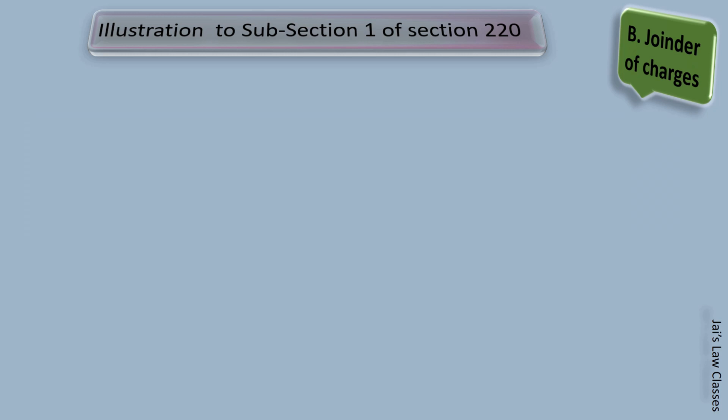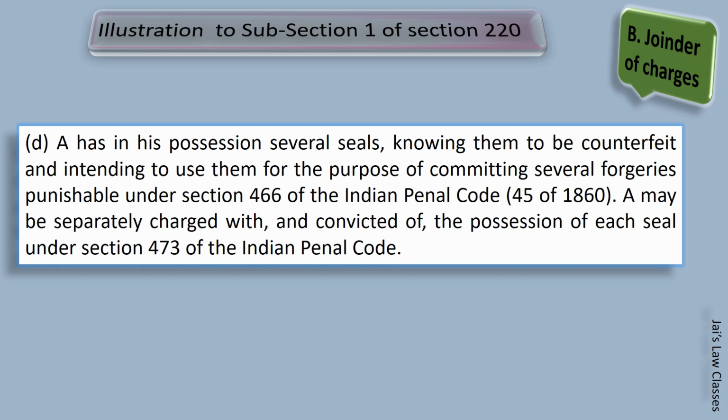Another one. A has in his possession several seals. Keeping a seal is a crime. Many people don't know that they should have an authorized letter even if they carry in a legal manner. Anyway, in this example illustration, we see that knowing them to be counterfeit means he knows that they are fake as well. And what is his intention? Intending to use them for the purpose of committing several forgeries. Obviously, that's why he was keeping fake counterfeit seals with him. Anyway, these offences are punishable under section 466 of Indian Penal Code.